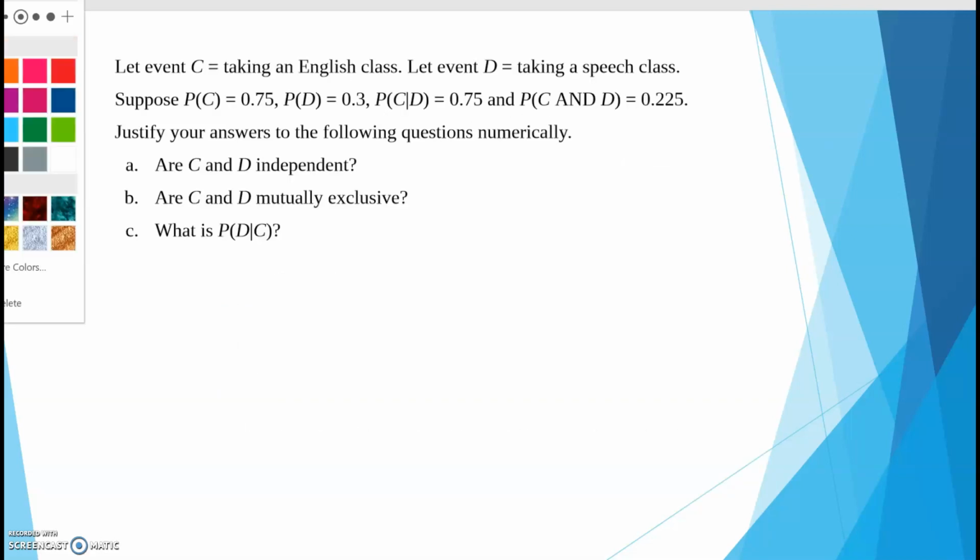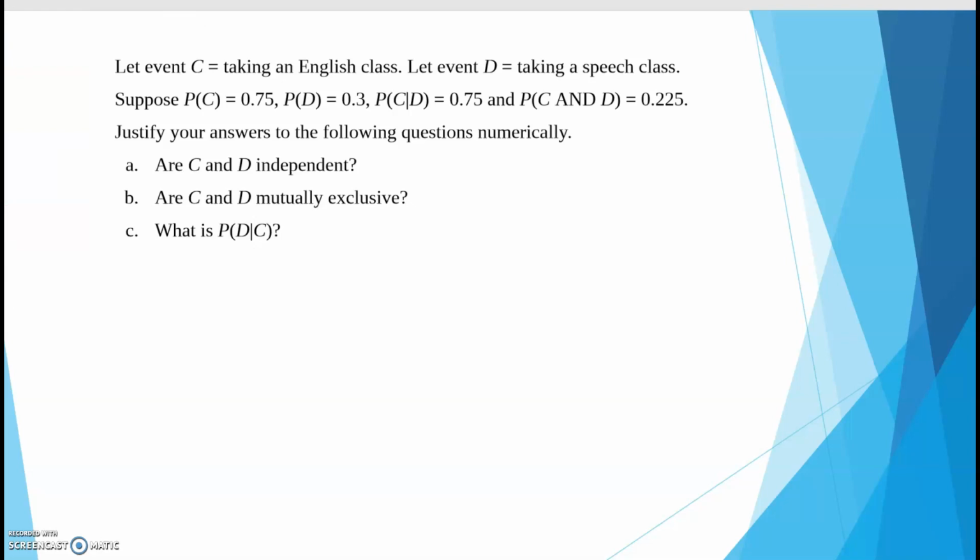Now, if we look at this one, I'm just going to look at the numbers they gave me right here. That's all I'm going to look at. Are C and D independent? Well, we can put it through the conditional formula.